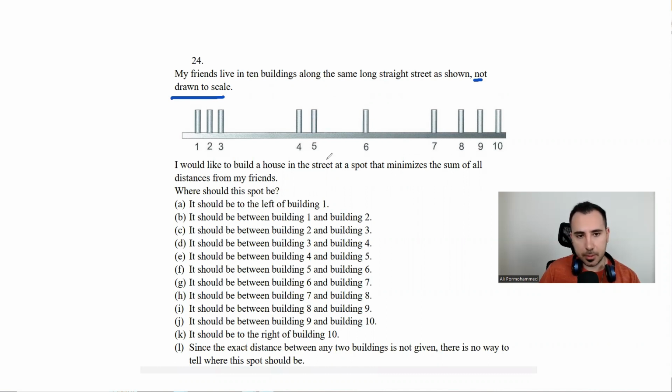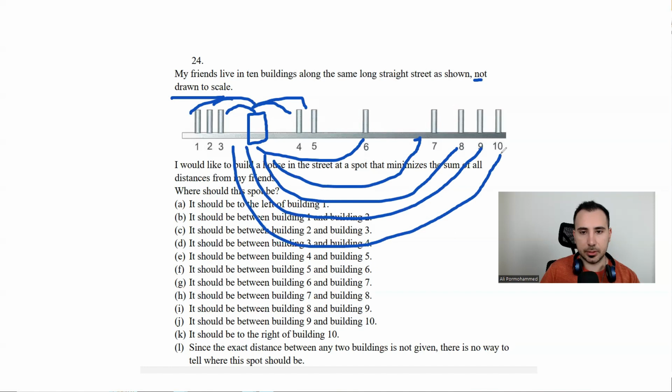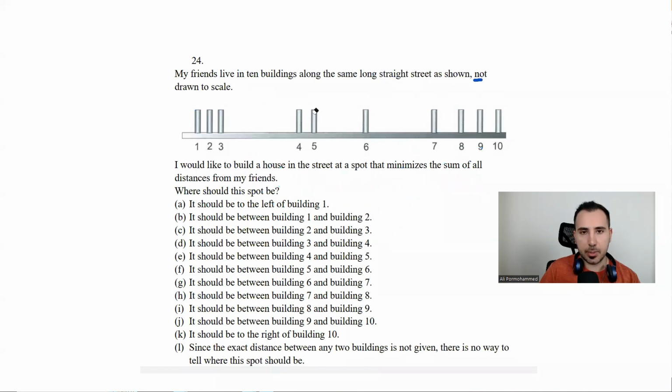If, for example, we build the house here, we would be close to these three, but we'll be very, very far from these houses. If we just look at it this way, I think the middle point of the house would be between 5 and 6, because we are minimizing all the distances this way.